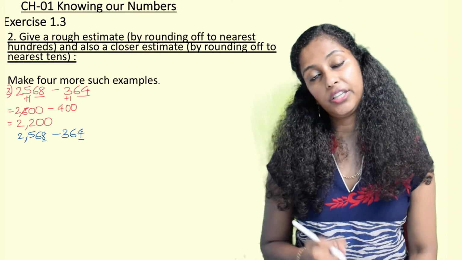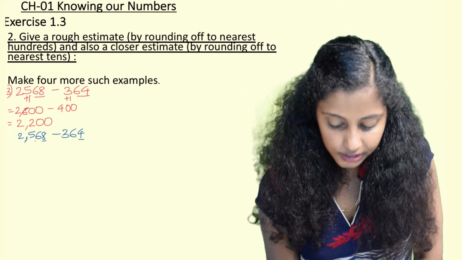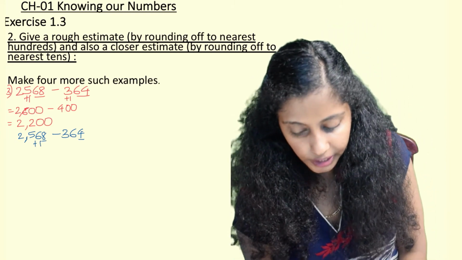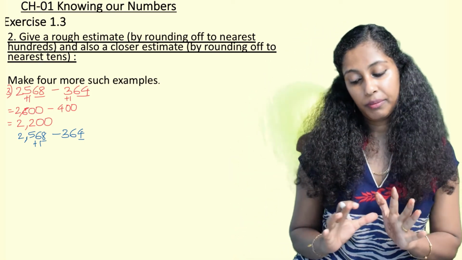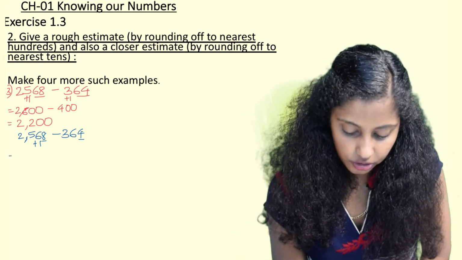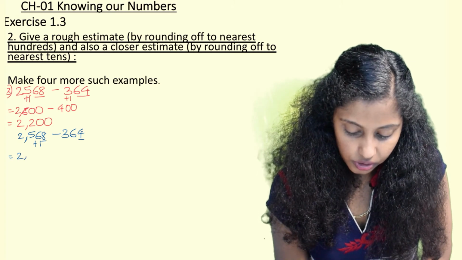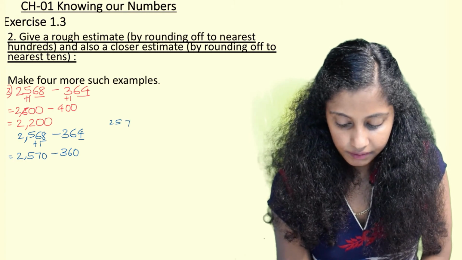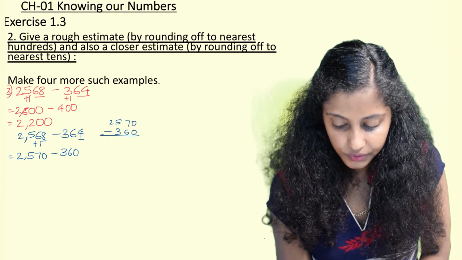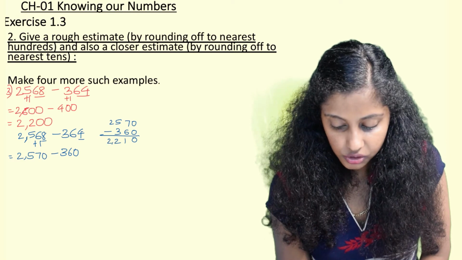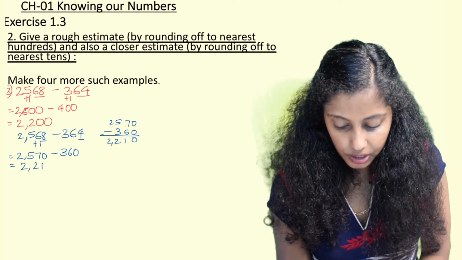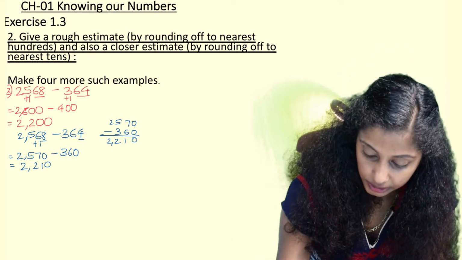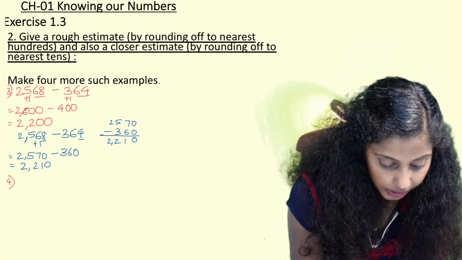So 8 is in the range of 5 to 9, hence 6 tens becomes 7 tens. 4 is in the range of 1 to 4, hence 360 will remain the same, 360. 6 tens will not change. So it comes to 2570 minus 360. And then when we subtract this, we get 2210.